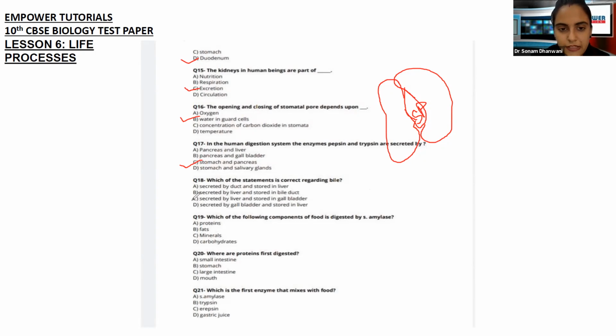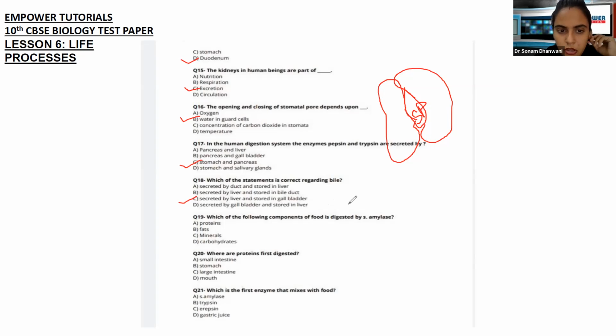Stored in the gallbladder has one option. So the answer to this is C. Even if you don't know from where it is secreted, it is stored in the gallbladder. So remember, bile is always secreted from the liver and it is stored in the gallbladder. And what we saw in the earlier MCQ, when bile enters the elementary canal, where does it go first? First it will go to the small intestine. Okay. Is that clear? Yes.